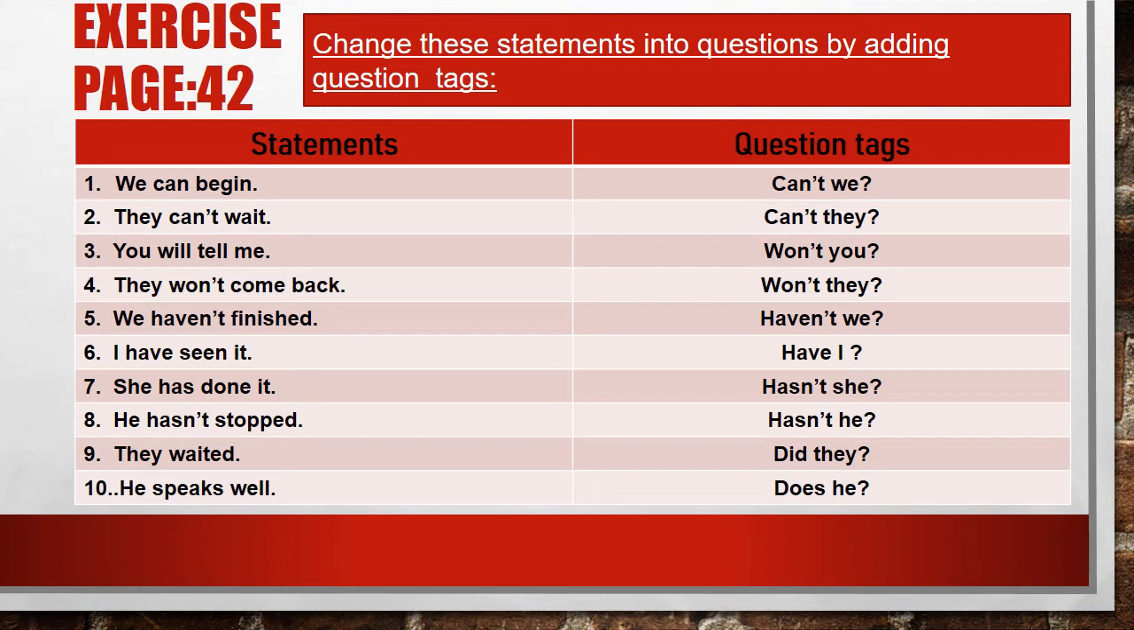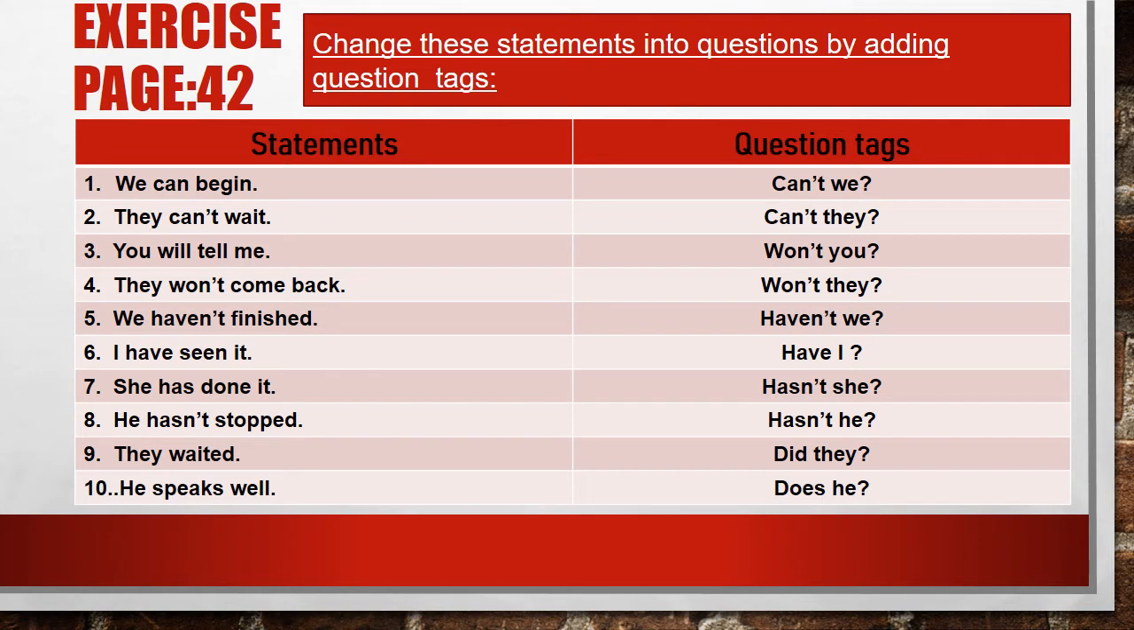It is formed with the auxiliary verb, which in easy words we can say the helping verb, determined by the principal verb, and in the negative form if the principal verb is affirmative, and in the affirmative form if the principal verb is negative, followed by the pronoun determined by the subject. So my dear students, if the statement is affirmative, you will have to make the question tag in the negative way. So we can begin, can't we?